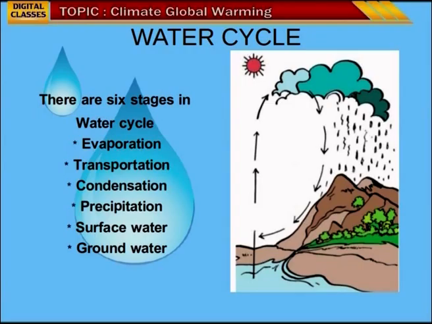Then again the rain reaches the surface of the earth and runs in the form of rivers and streams, which we call surface water. Some of the water received by rain is also absorbed into the ground, which is called groundwater. Children, till now we have learnt about the water cycle and different stages of the water cycle.